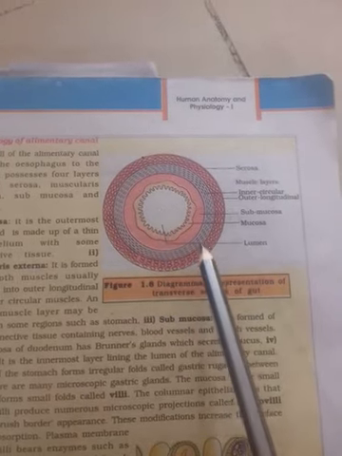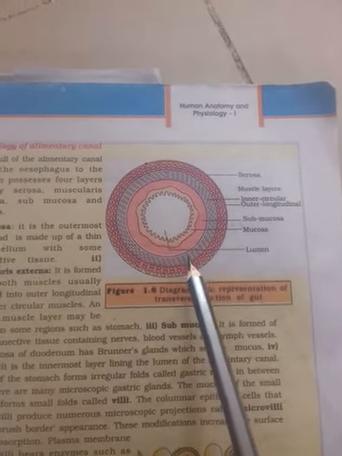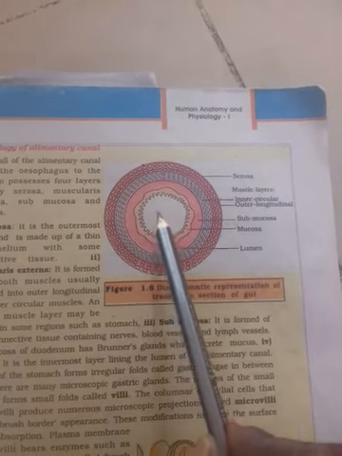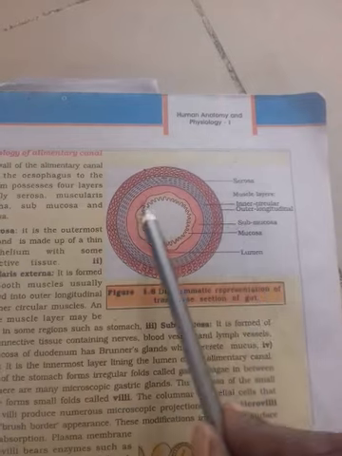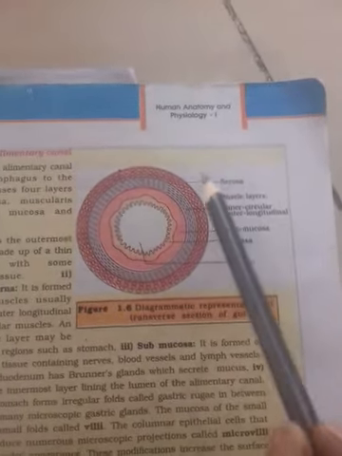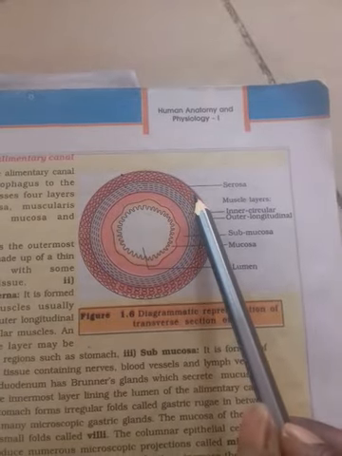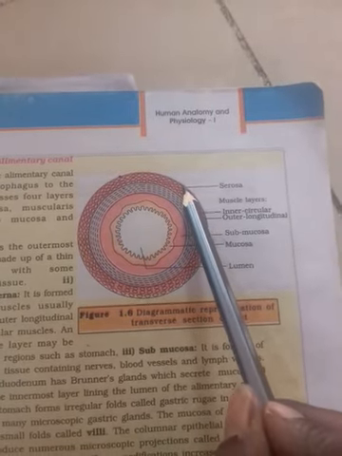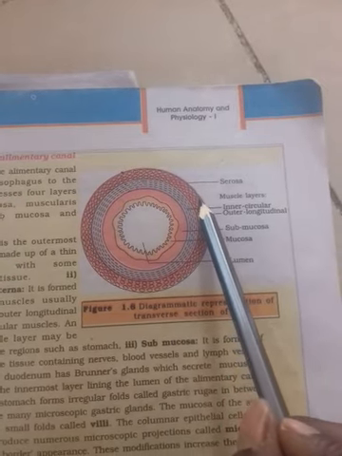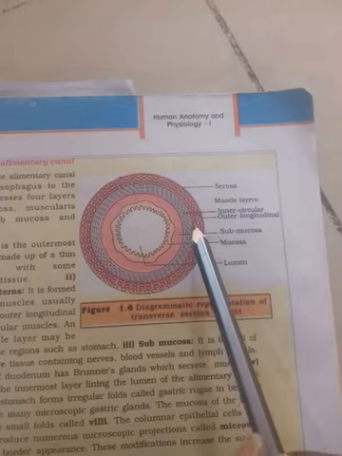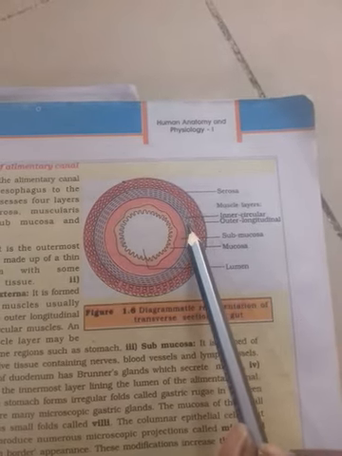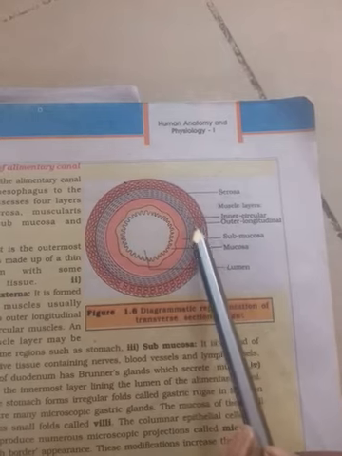Can we see from where to where? From the esophagus to the anus, the wall of these parts is lined by four layers from outer to inner. The outermost is the serosa layer. It is made by thin mesothelium, that is modified simple squamous epithelium, and followed by the next, the muscular layer.